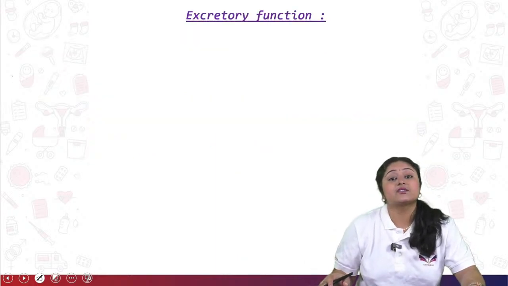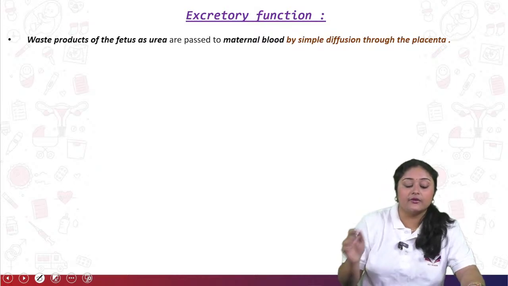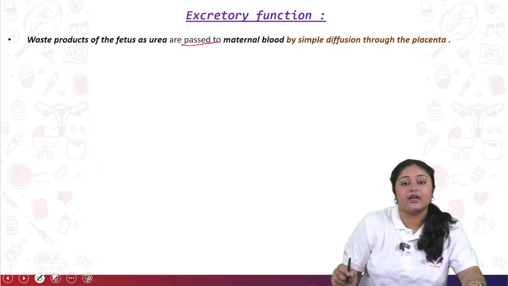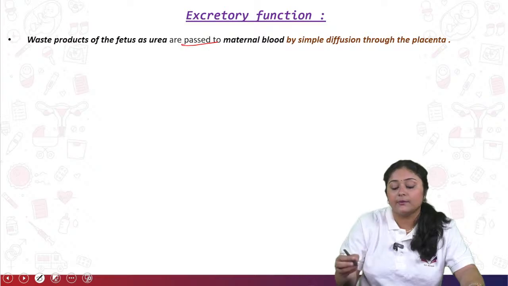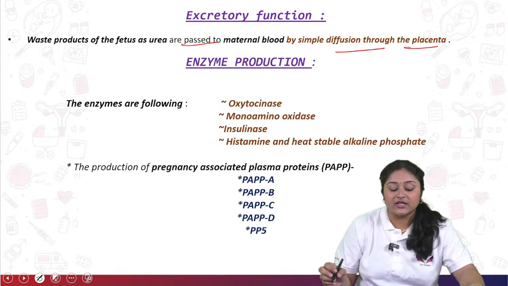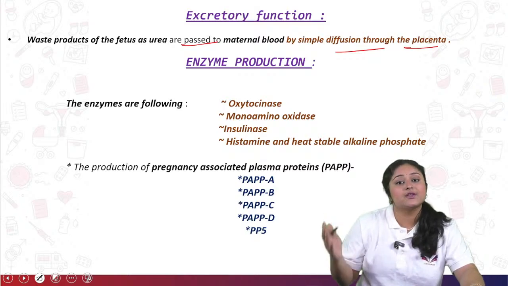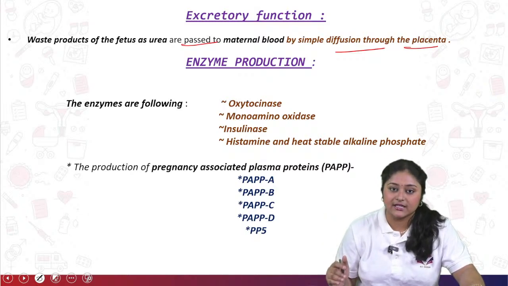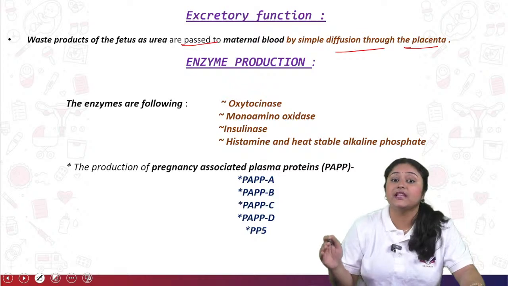Now come to the excretory function. In this, the waste products of the fetus such as urea are passed to the maternal blood by simple diffusion through the placenta. Enzyme production: as I said, they are producing many enzymes due to the physiological changes, which will be helpful during the labor period.